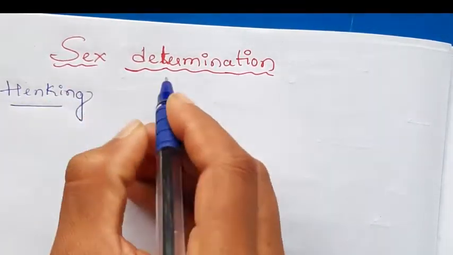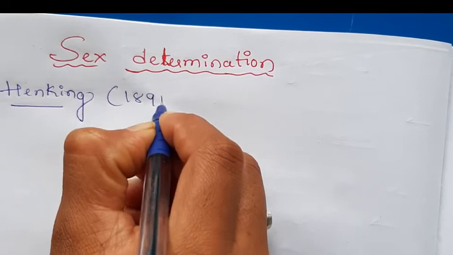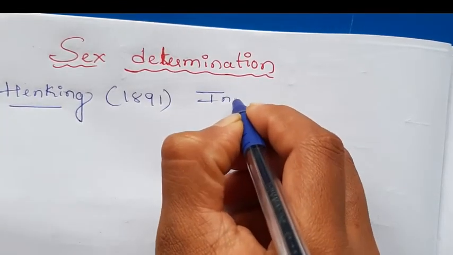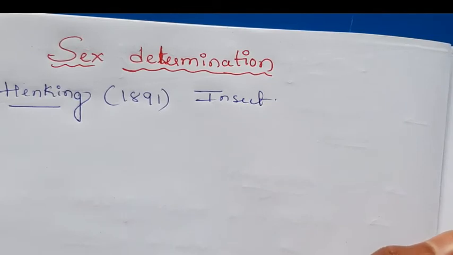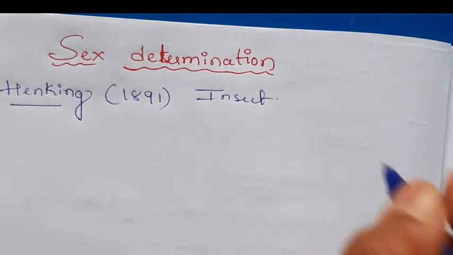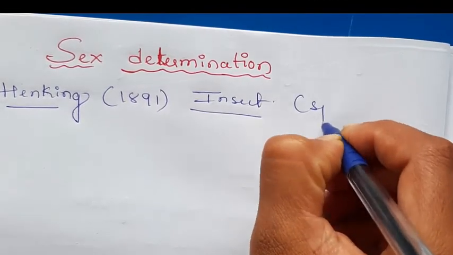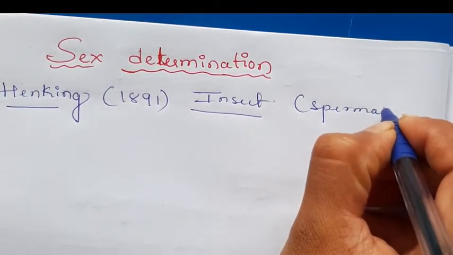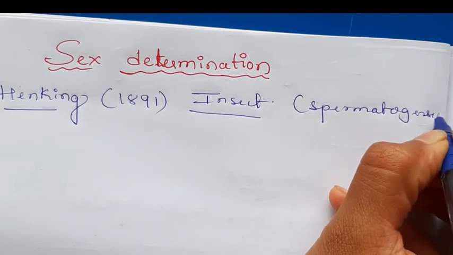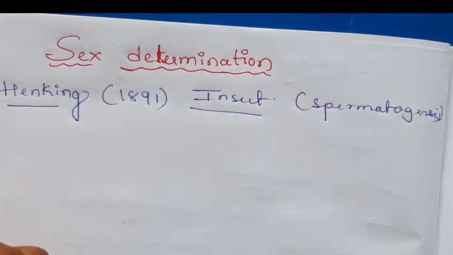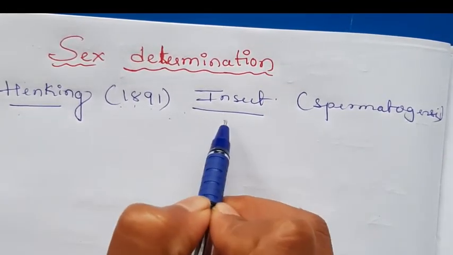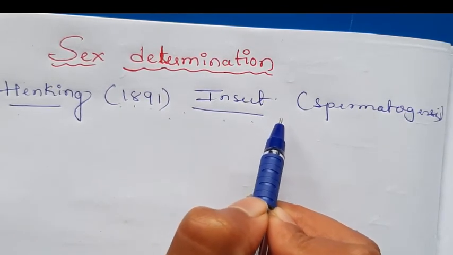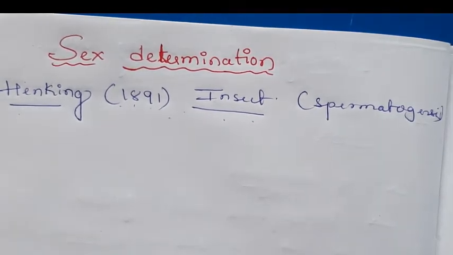He worked on insects. Actually, he was studying the spermatogenesis topic in a few insects. Okay, here I will write spermatogenesis. Unfortunately, he discovered the X chromosome. Okay, Henking is a scientist. In the year 1891, he worked on insects for the spermatogenesis process.